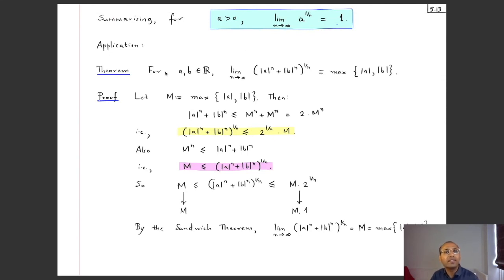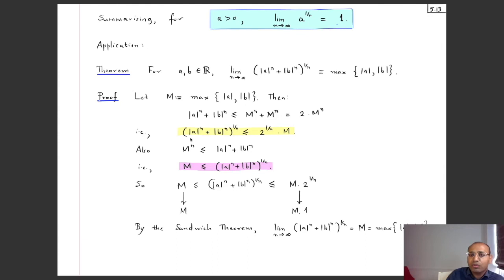As an application, we can prove the following theorem, that if a and b are any two real numbers, then the limit as n tends to infinity of mod a to the power n plus mod b to the power n, the whole to the power 1 by n, is equal to the maximum of mod a and mod b. So let's call m the maximum, and again we'll use the sandwich theorem. So first of all, mod a to the power n is less than or equal to m to the power n, and mod b to the power n is less than or equal to m to the power n. So their sum is less than or equal to m to the power n plus m to the power n, which is 2 times m to the power n.